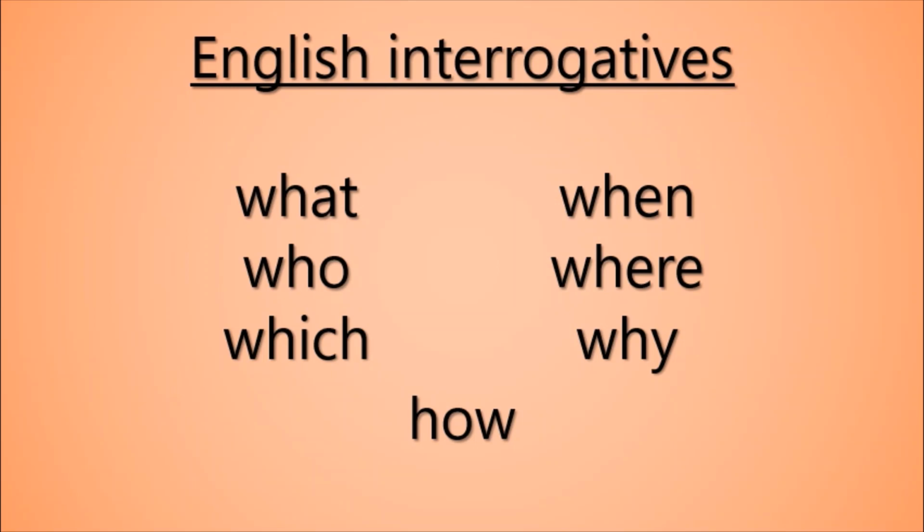A few seconds ago, I introduced WH as hw, but this isn't actually how most English speakers pronounce these two letters. Most English speakers don't say hwat, they say wat. Listen again, most English speakers don't say hwat, they say wat.